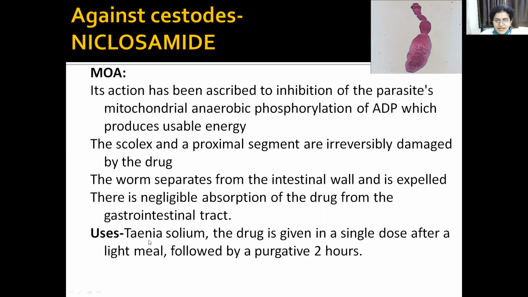So there is negligible absorption of this drug from the GIT. Uses: Taenia solium. The drug is given in single dose after a light meal followed by purgative for 2 hours. Okay, so mechanism is it causes inhibition of parasites mitochondrial anaerobic phosphorylation of ADP. The scolex and the proximal segment are irreversibly damaged. The worm gets separated from the intestinal wall and gets expelled. So mostly used for Taenia solium. You have to give a drug single dose after a light meal followed by purgative 2 hours.